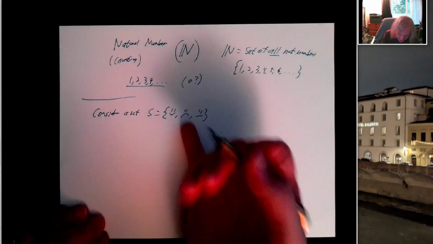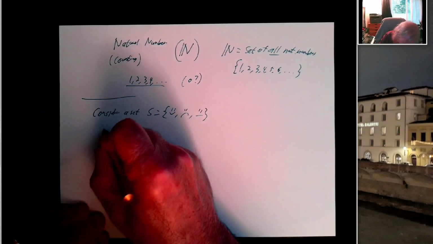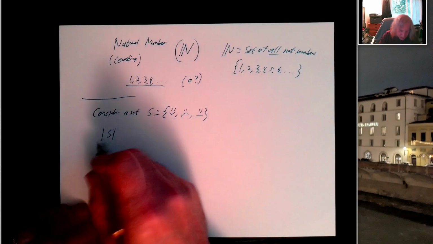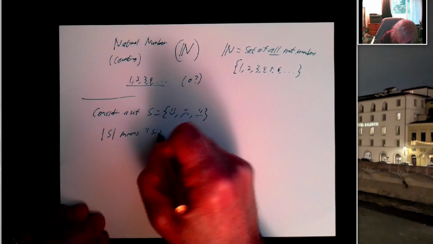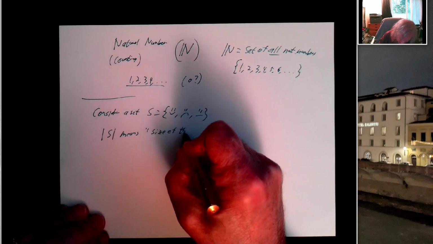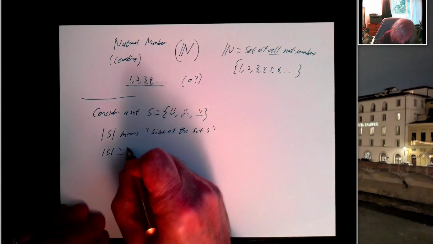So how many things are in this set? 1, 2, 3 things. And so we can say S with these bars on the side means the size of the set S. And in this case, the size of this set is 3.